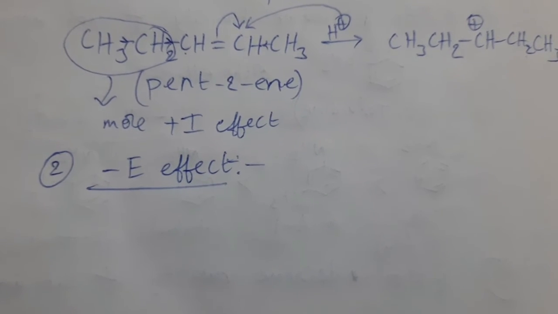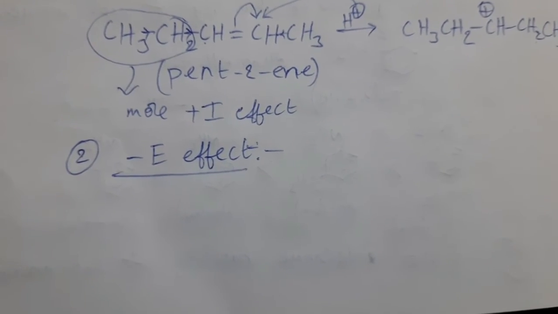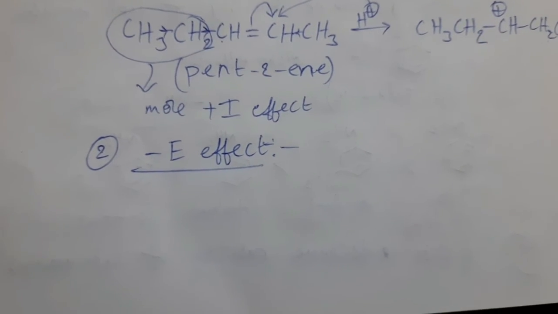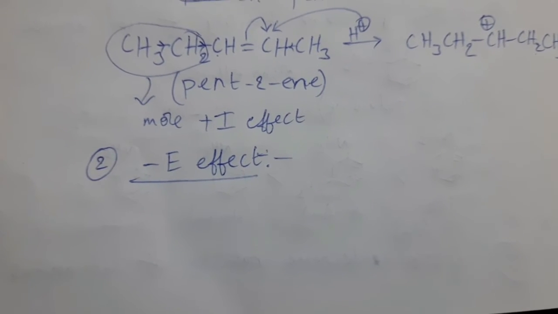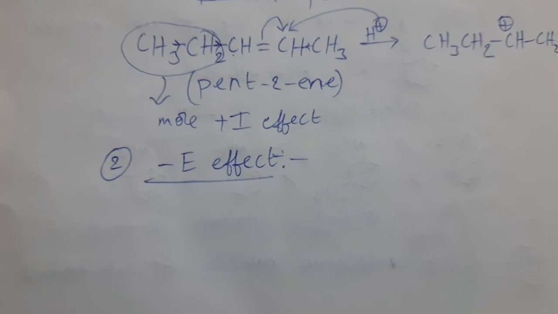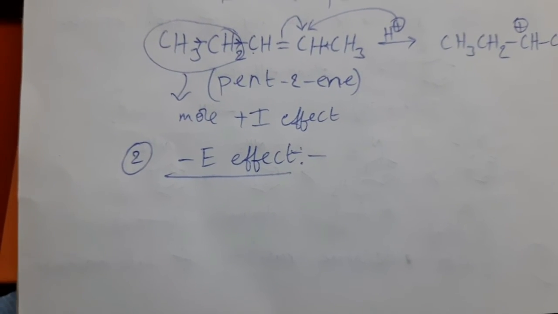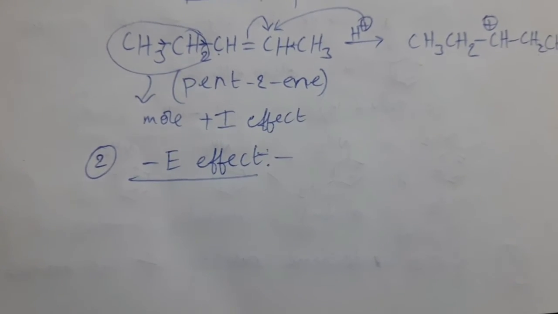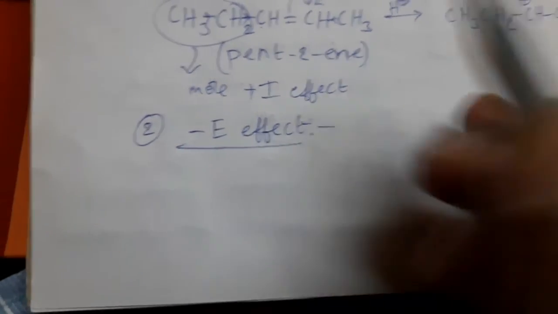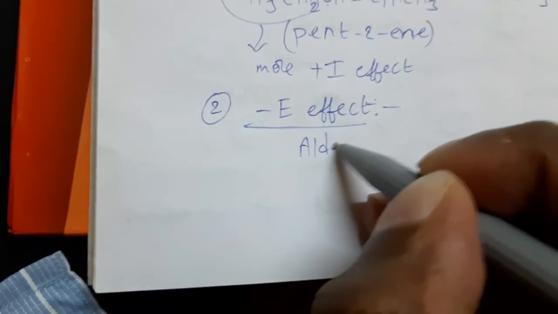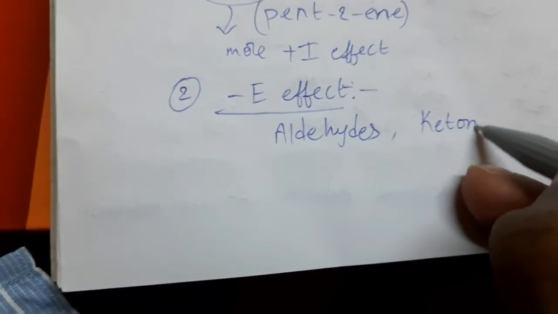In negative electromeric effect, the shifting of pi electrons takes place to the more electronegative atom, and the attacking reagent is attached to the atom opposite to that more electronegative atom. This type of negative electromeric effect we can observe in case of aldehydes and ketones. Aldehydes and ketones exhibit this type of effect.